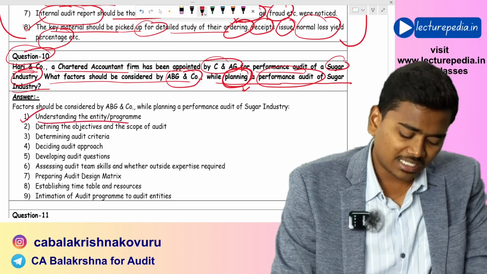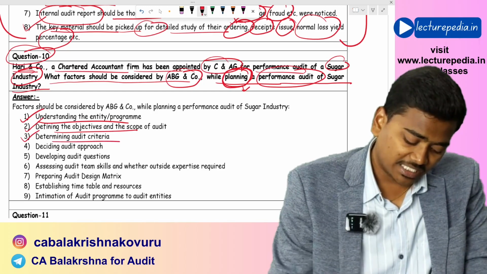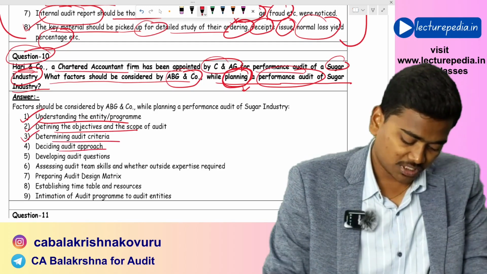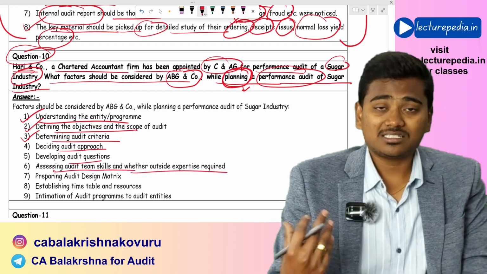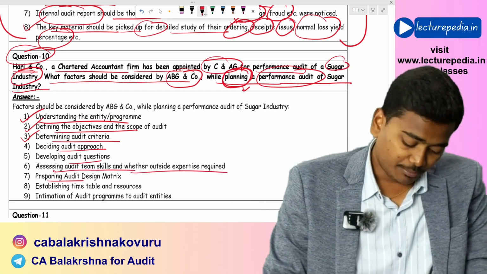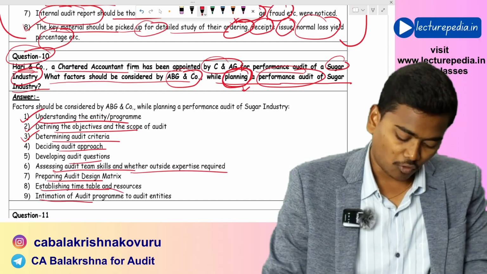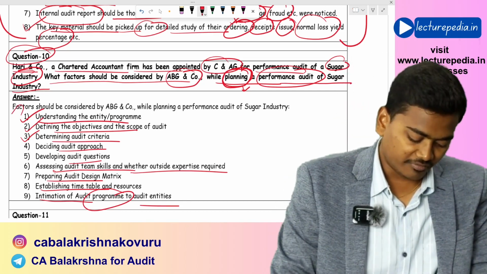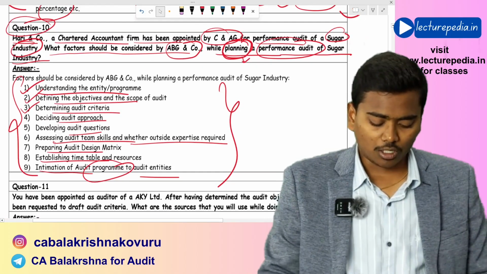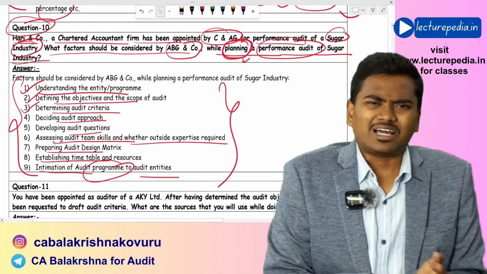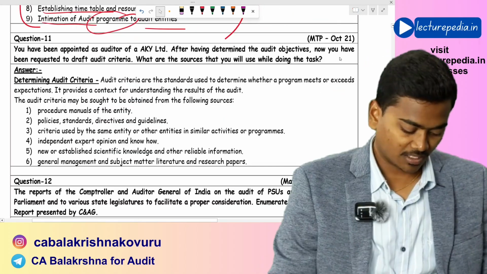First of all, understand the entity or program, define the objectives and scope of audit, determine the audit criteria, decide audit approach, develop audit questions, assess audit team skills and whether outside expertise is required to take up this audit, prepare audit design matrix, establish timetable and resources, and intimation of audit program to the audit entities. Very general points. Normal. Not only for performance audit, even for other types of audits also, we will plan in the same manner. Next question.